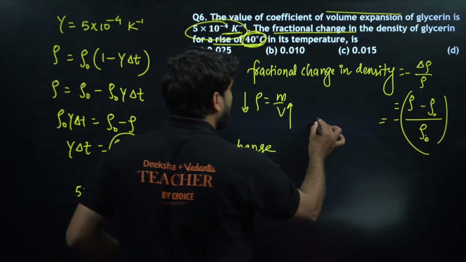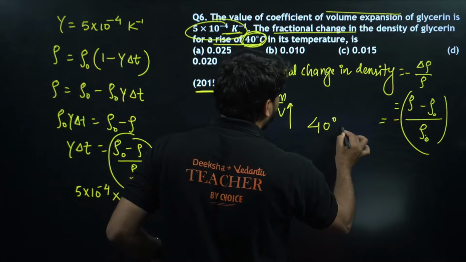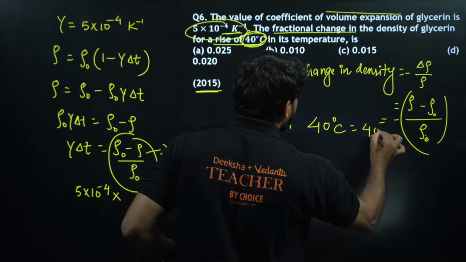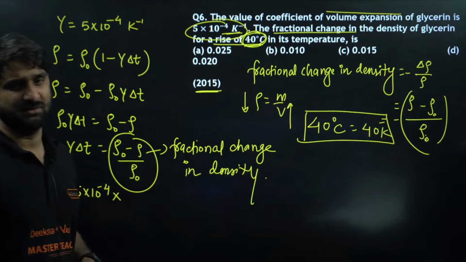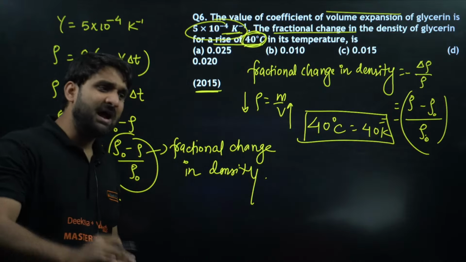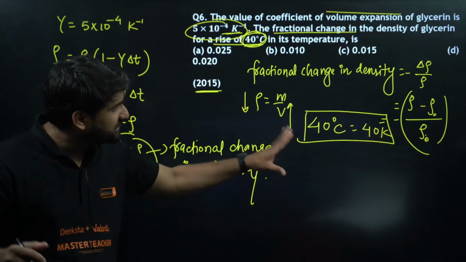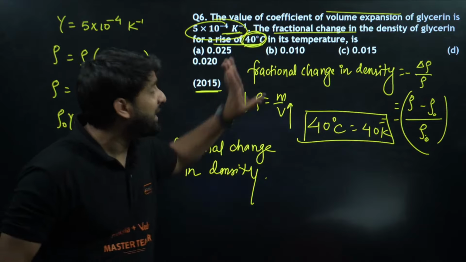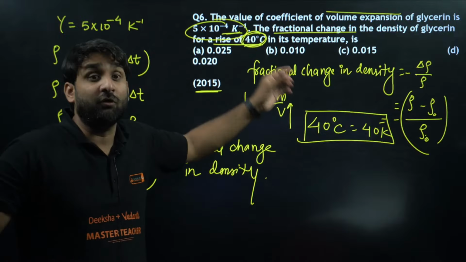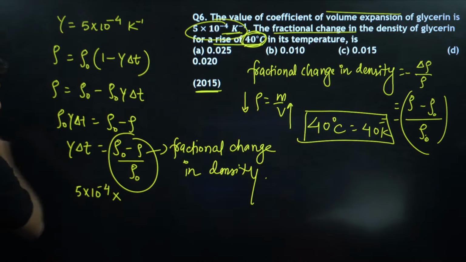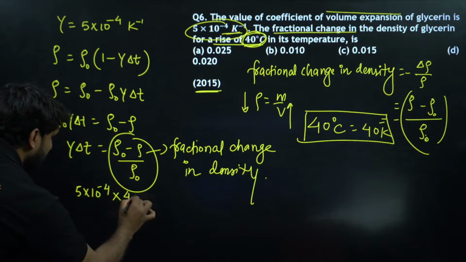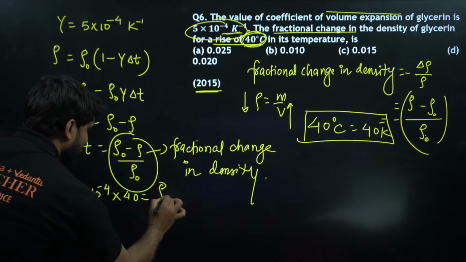You don't know, guys, and that is minus 40 degrees. 40 degrees centigrade and 40 Kelvin both are equal in magnitude. 40 degrees centigrade and 40 Kelvin both are equivalent. So you don't need to change this magnitude of 40. So you just need to put the value here. So put here 40, and this will be what?